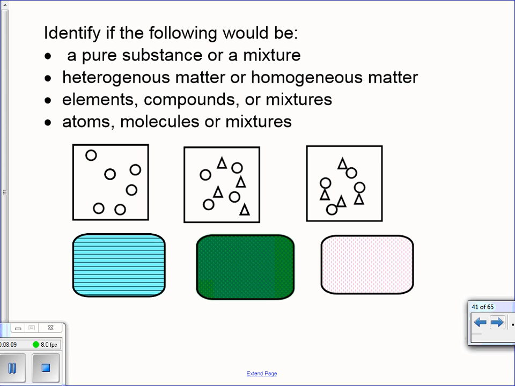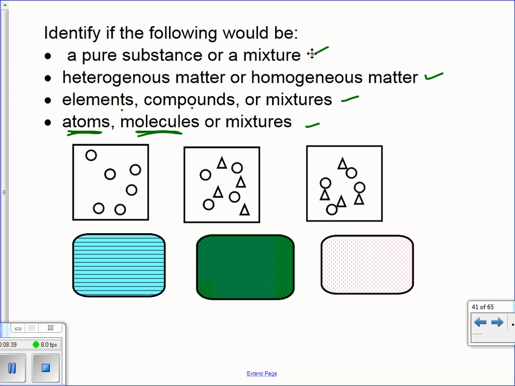So this is a picture sketch of some matter, and we'd like you to be able to tell whether it's a pure substance or a mixture, if it's heterogeneous or homogeneous matter, if it's an element, compound, or mixture, and then whether it's atoms, molecules, or mixtures. Atoms are the smallest part of an element. Molecules are the smallest part of a compound.